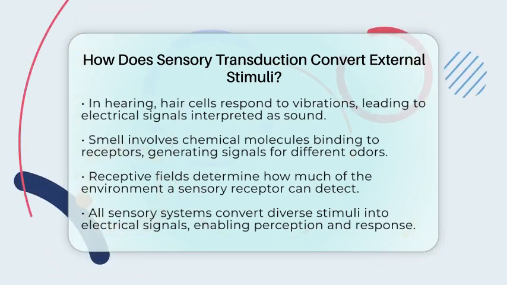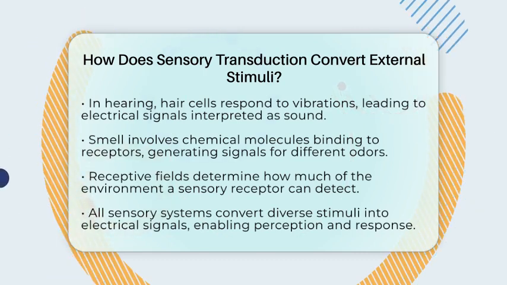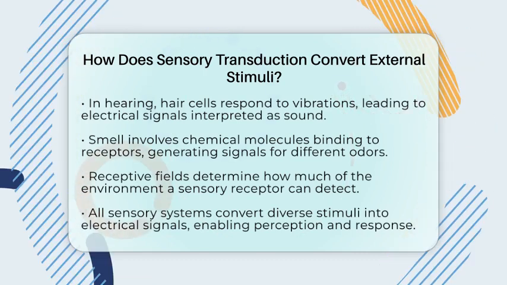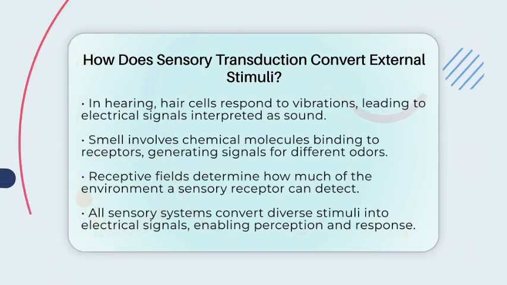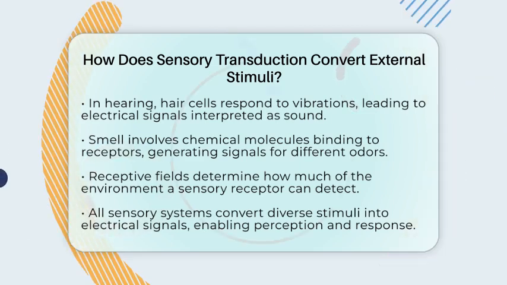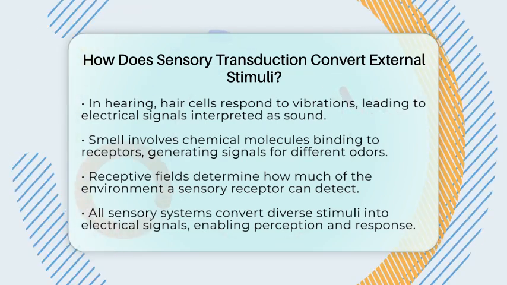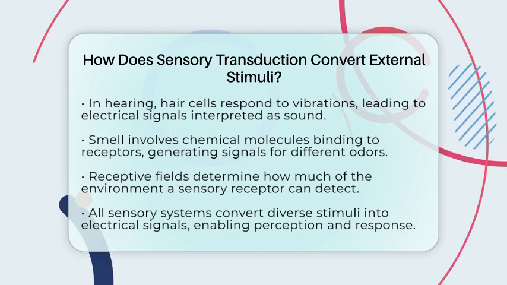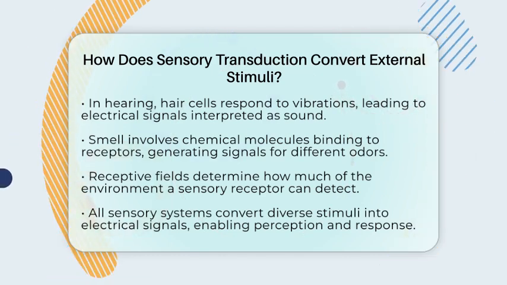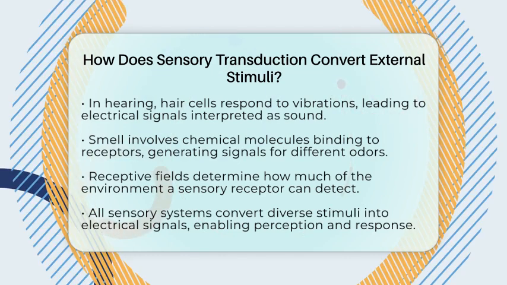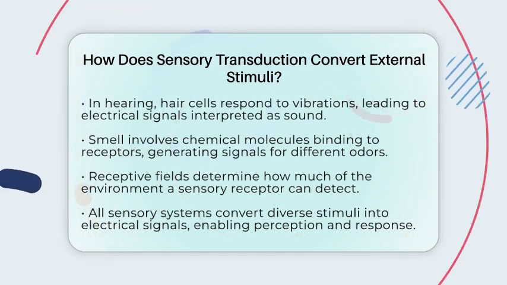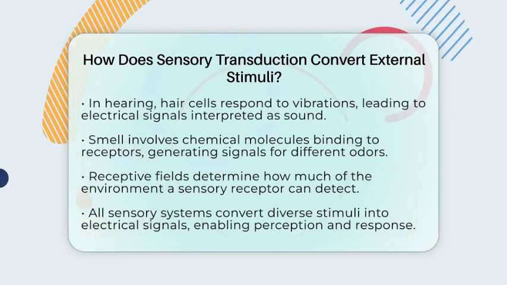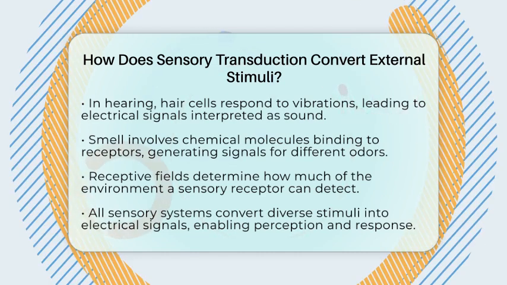This transformation is vital for your senses to work properly and for your body to respond to its surroundings. Without sensory transduction, your brain would have no way of knowing what's happening outside or inside your body. It's a key part of the systems of control and support within your nervous system, making sure you stay aware and responsive to the world around you.